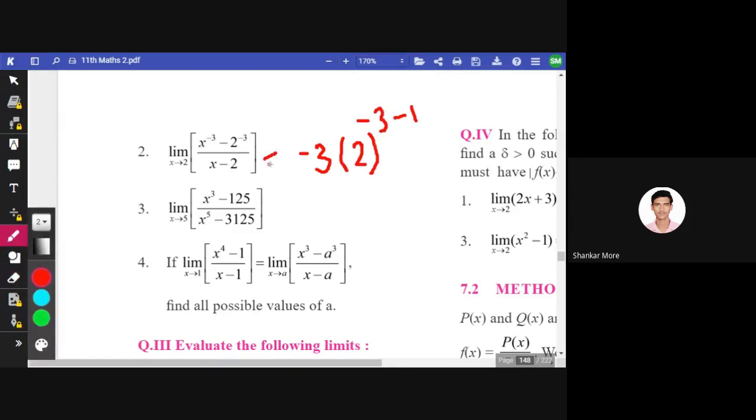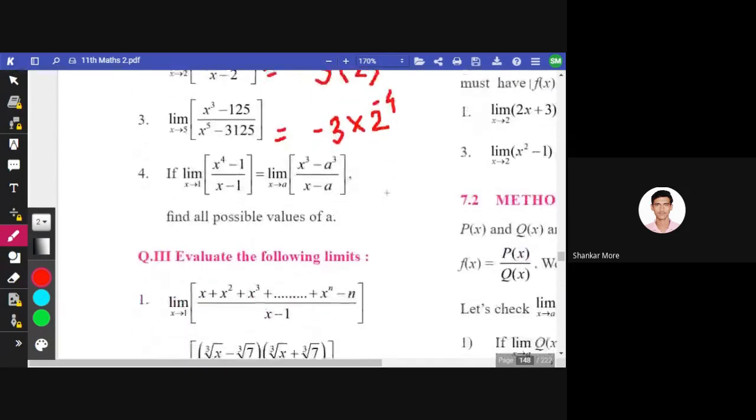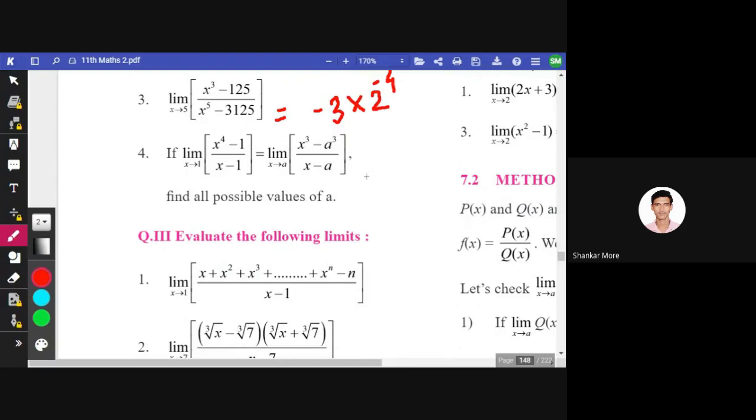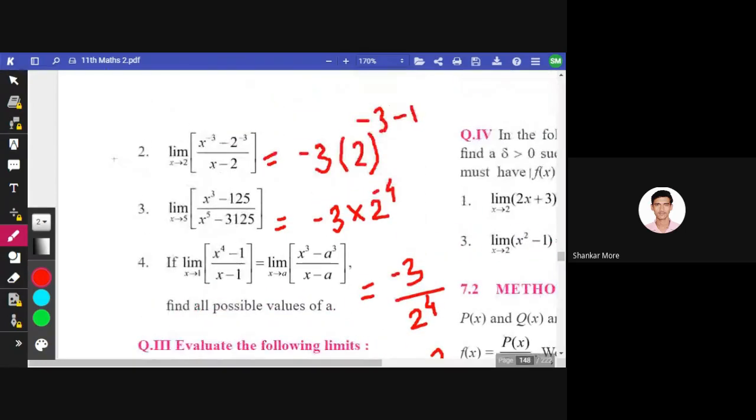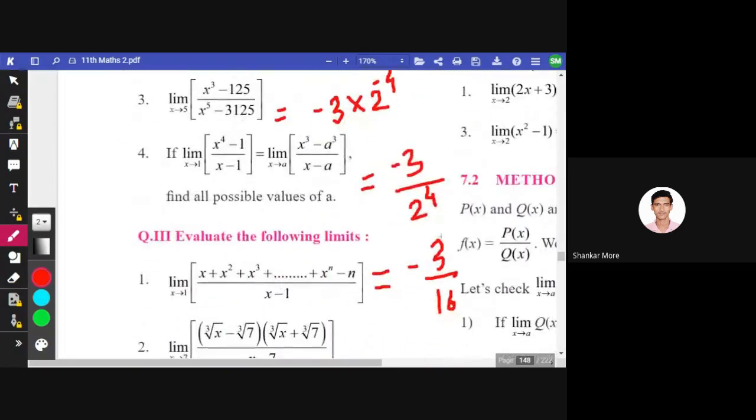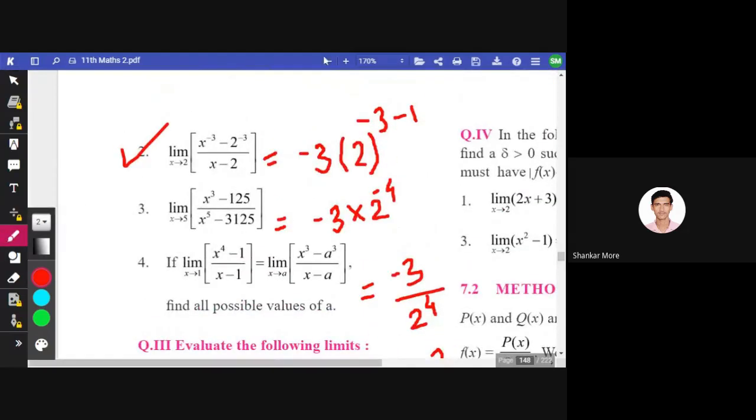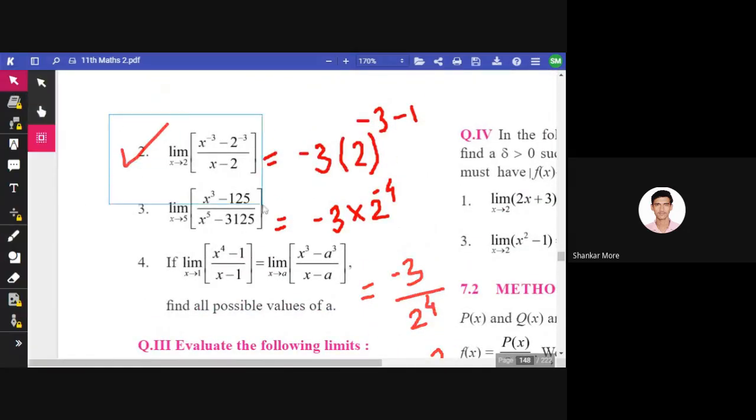Okay, so minus 3 multiplied with 2 raised to minus 4. So this 2 raised to minus 4 goes in the denominator and it becomes minus 3 upon 16, right? So the solution for this second one is minus 3 upon 16. Just have to apply the formula.